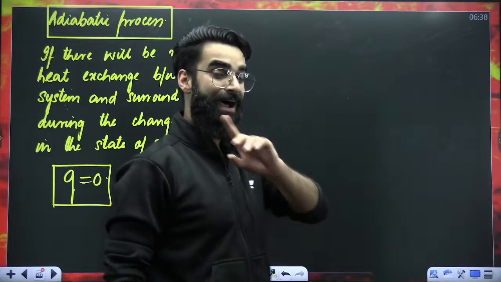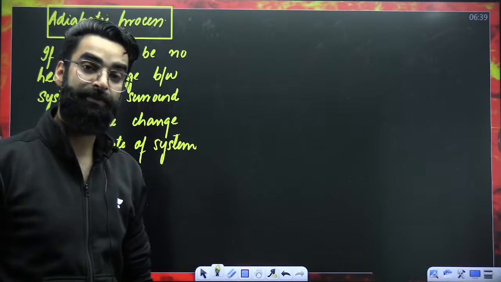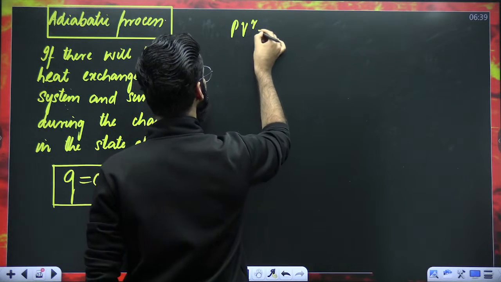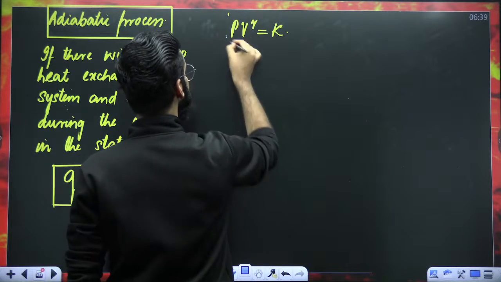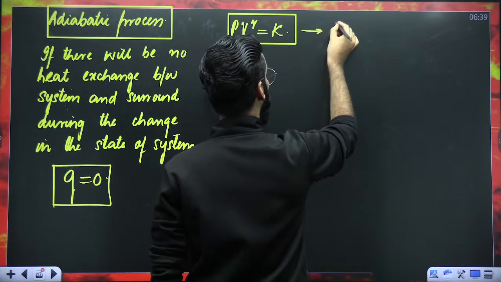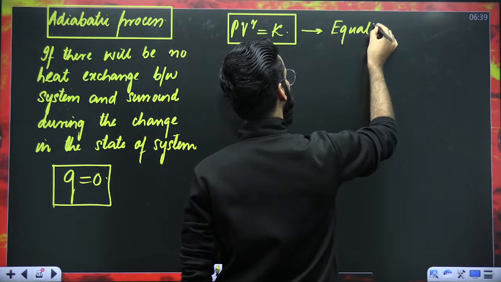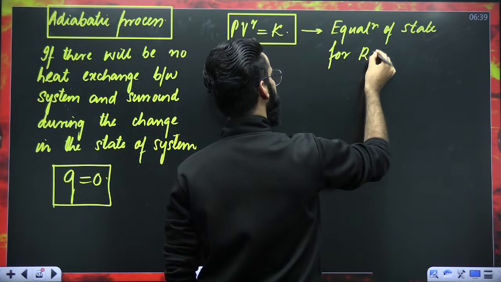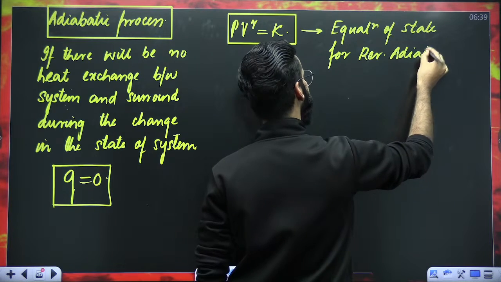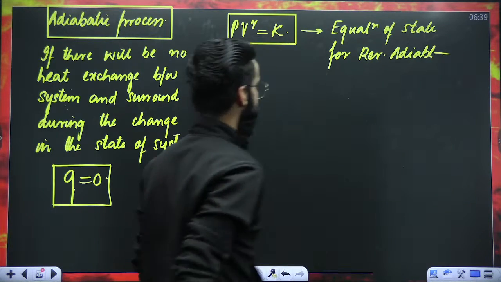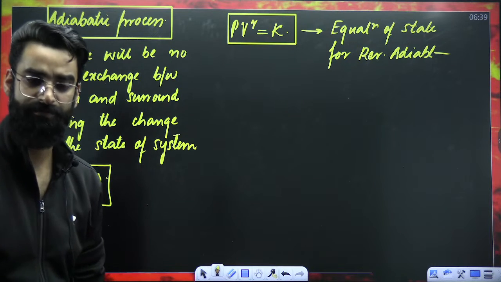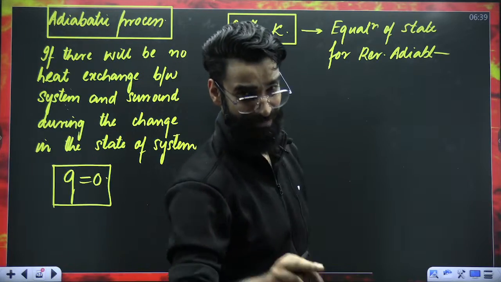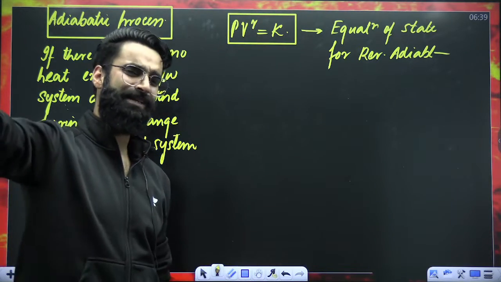My dear students, I told you the equation of state for the isothermal process. Similarly, there is one more equation of state here. That is PV raised to the power gamma is equal to constant. This is what you call the equation of state for a reversible adiabatic process. What is reversible? You will get the idea in some time. There are basically two types of adiabatic processes: reversible adiabatic and irreversible. I'll discuss that afterwards.